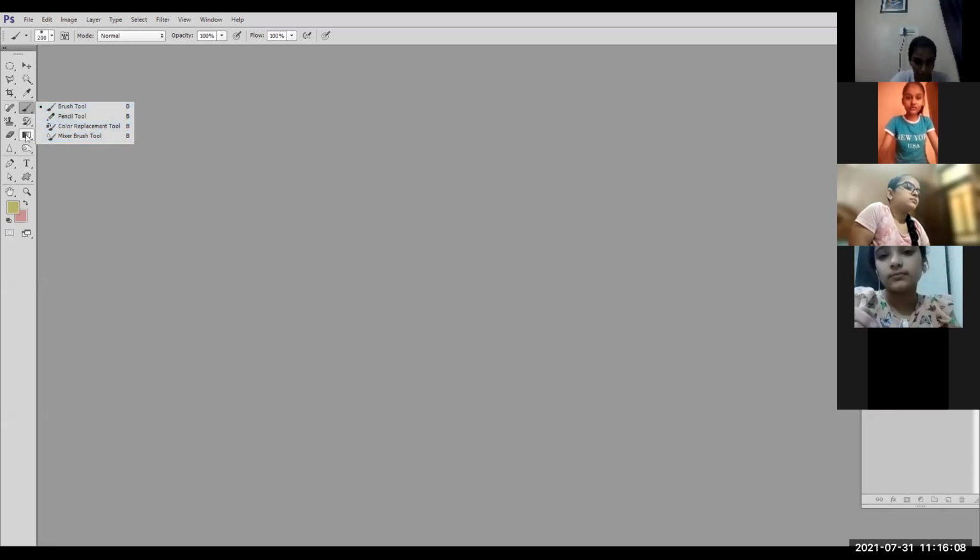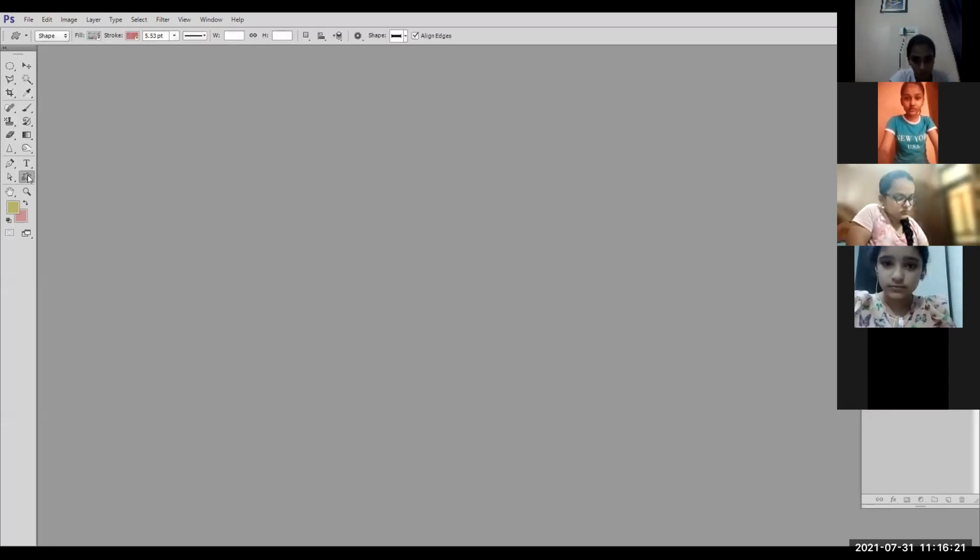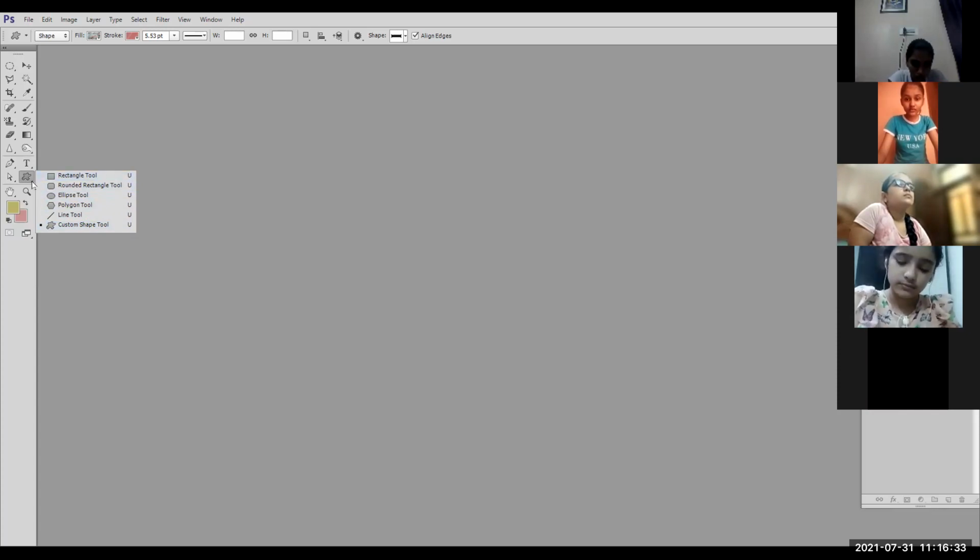Similarly, if I click on the gradient tool, it has two tools, gradient and paint bucket, and both have the same shortcut key G. Similarly, if I click on the shapes tool, custom shape, it has rectangle, rounded rectangle, ellipse, polygon, line, and custom shape. All the tools have the same shortcut key U. So when I press the shortcut key, which tool will be selected out of these?